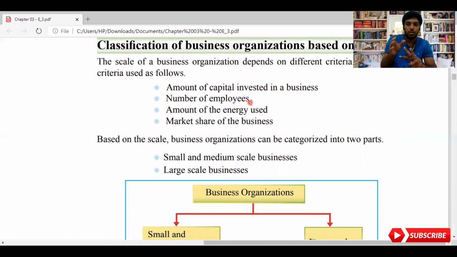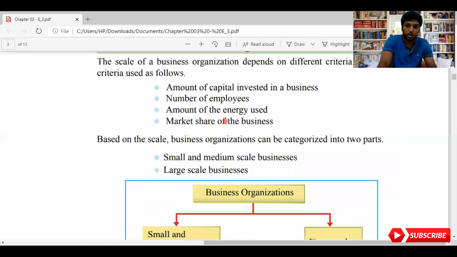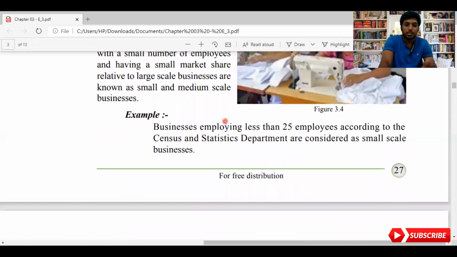If you are going to divide small and medium scale and large scale, you need to know which factors you need to consider. Based on that, you divide small scale and large scale. So I hope you understood the classification of business.